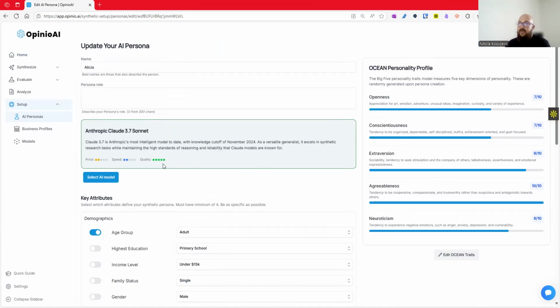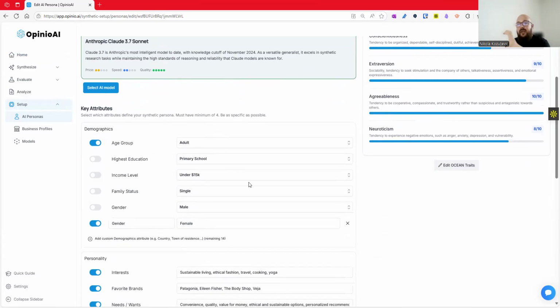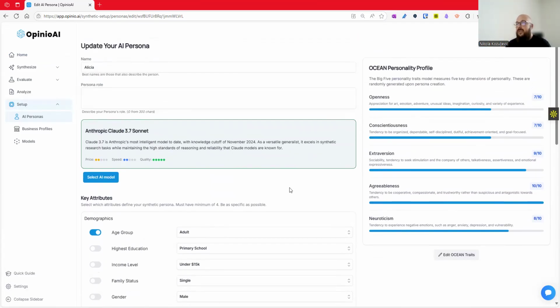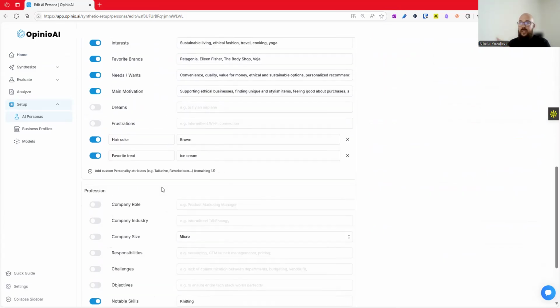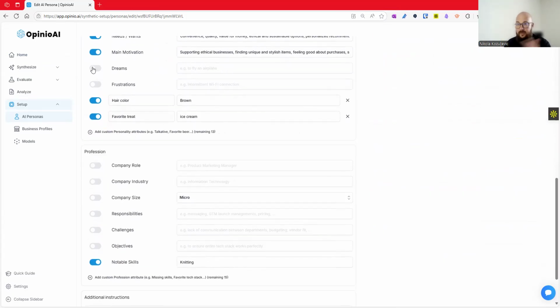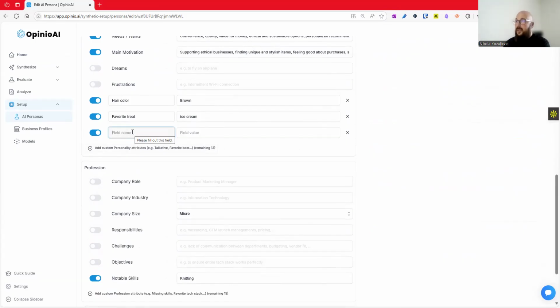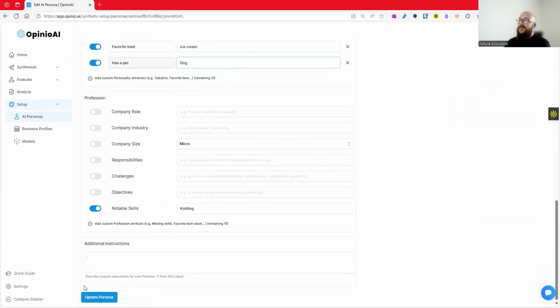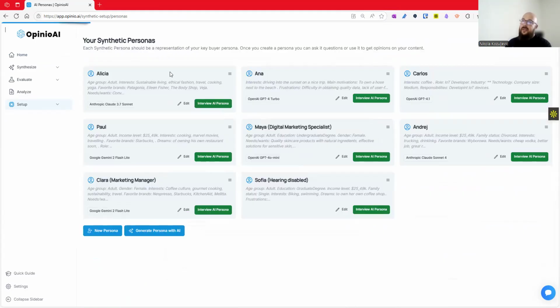Once you have figured out what kind of model you want to use, if you want to use fine-tuned or state-of-the-art, then it's about defining a persona. This persona is basically just defining the traits or attributes of the persona. It can include an OCEAN personality profile, but also any kind of traits that fit your vision. You can easily customize the entire persona without a problem. For example, we can add for Alicia to have a dog as a pet. And now Alicia has a dog, let's say.